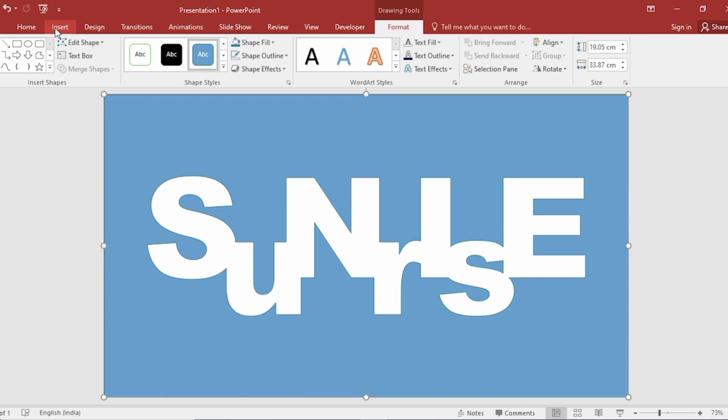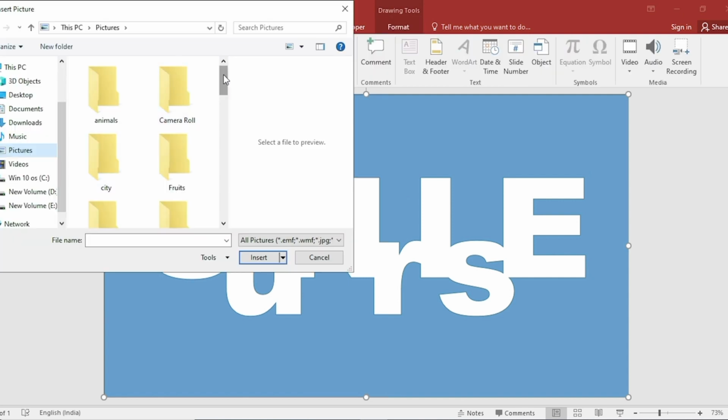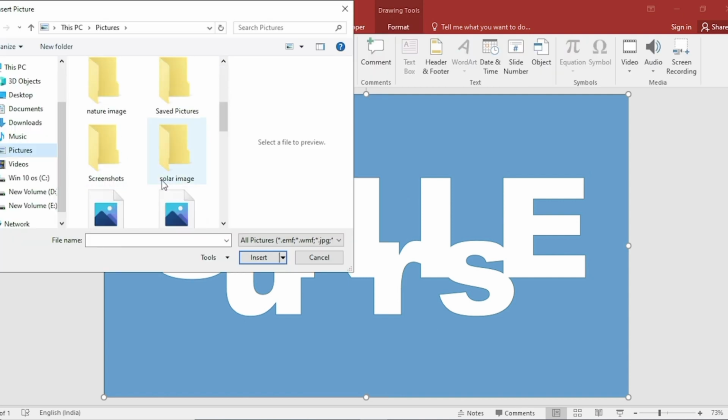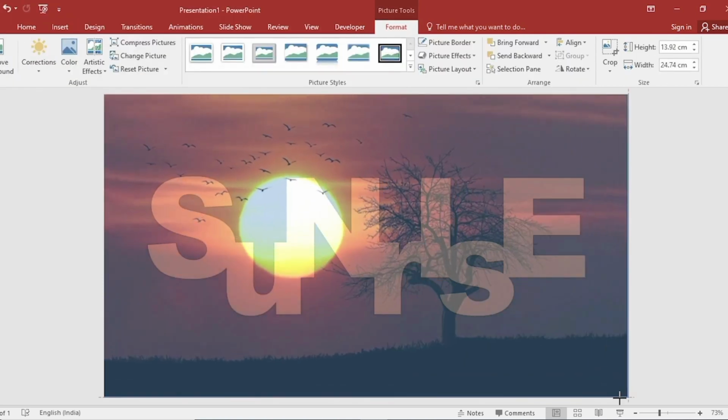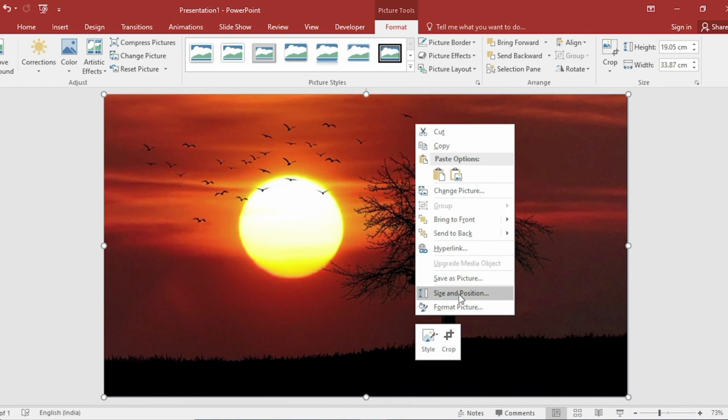Go to Insert, click on Picture. I have downloaded a picture from Google. Select it and insert it. Drag across entire slide. Click on right button, Send to Back.